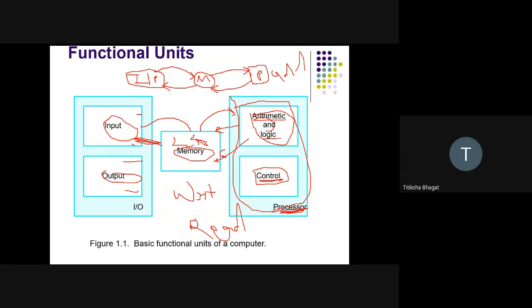So the job of the control unit is to generate signals, to monitor and control all the units so that no more than two units are active at the same time. So these are the functional units of a computer system.